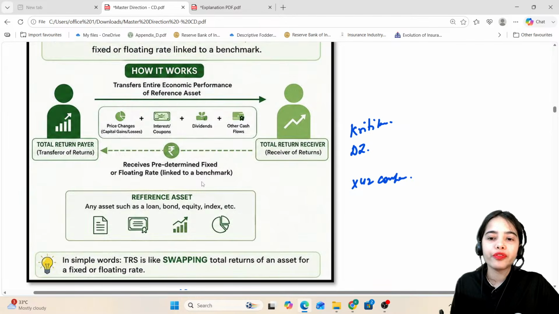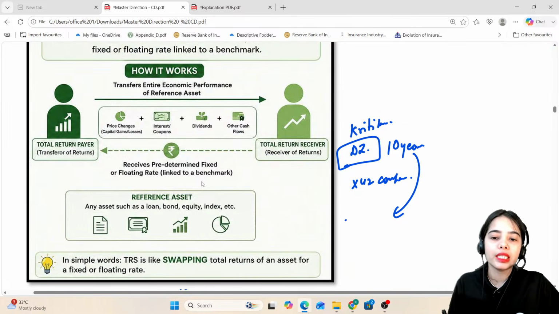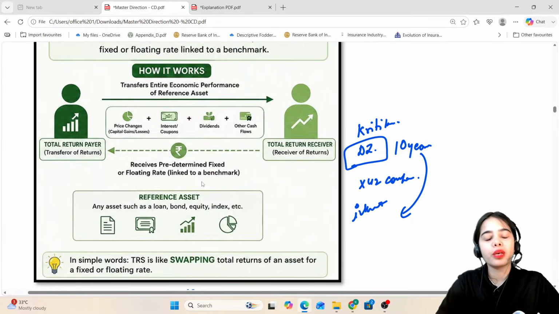Now I'm afraid, what if I do not get returns? This is a debt instrument for 10 years. What if in some of the years the company defaults, that means the company is not able to give the interest payment on a regular basis?